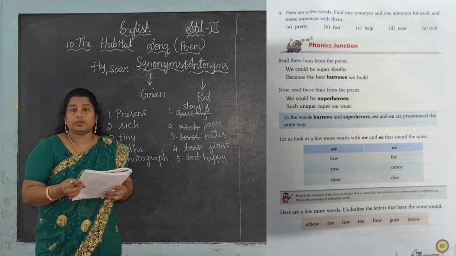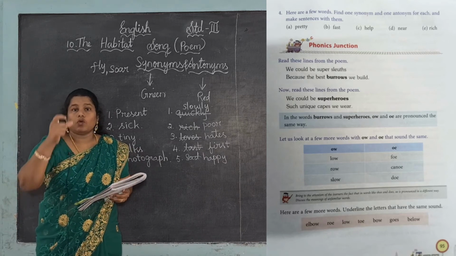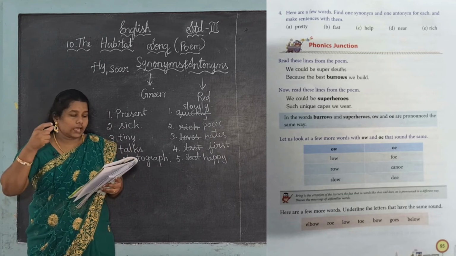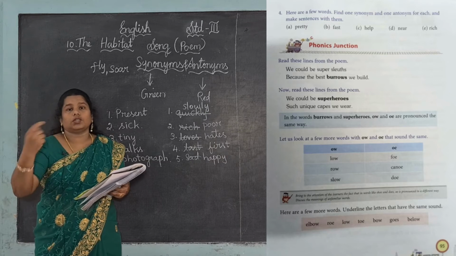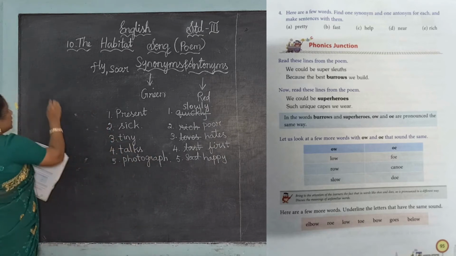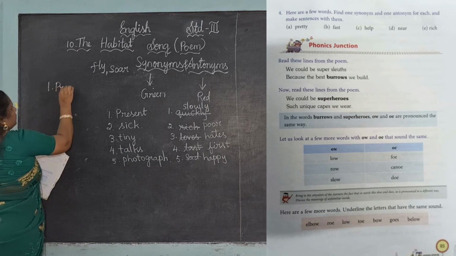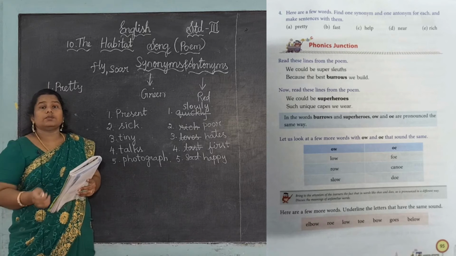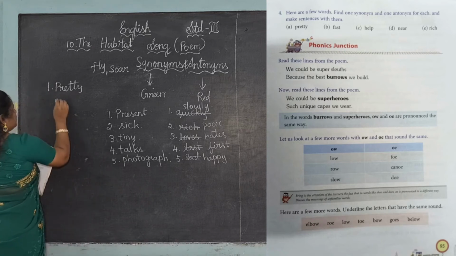Make sentences with them means, whatever synonym word you find, for that word you want to give a sentence. Whatever antonym word you find, for that word you want to give a sentence. Okay, one I am going to do for you. First one is pretty. What is the synonym for pretty? Yes, it is beautiful.